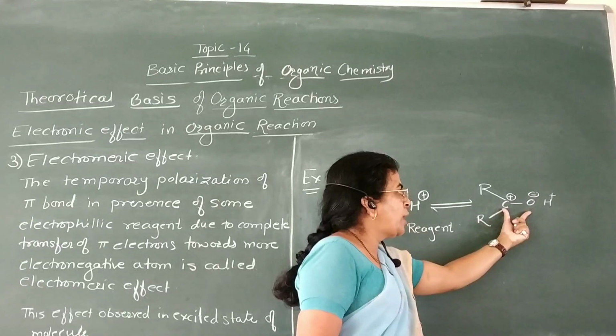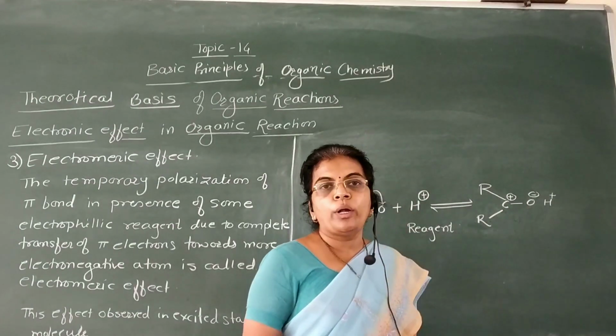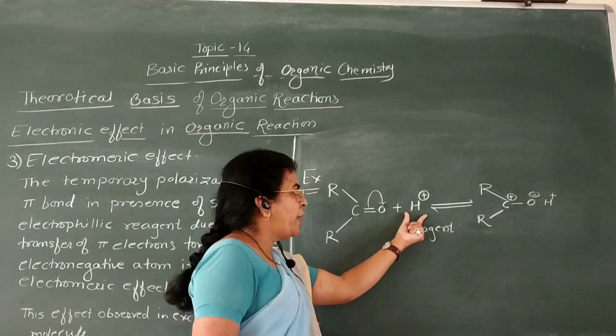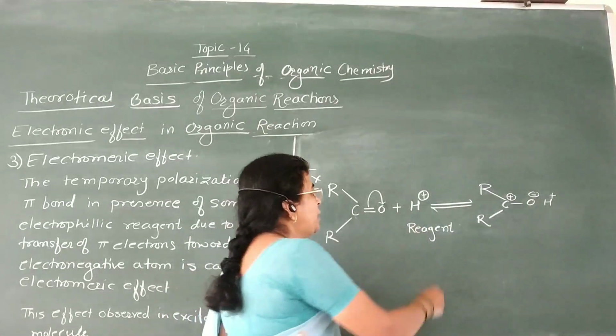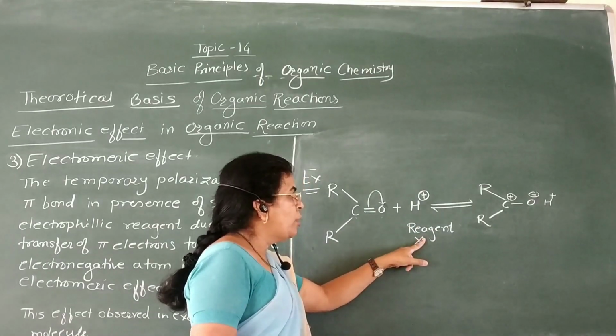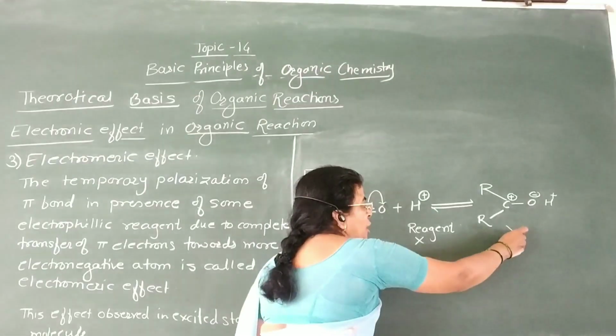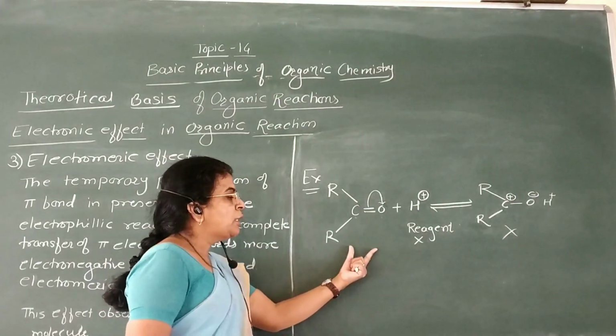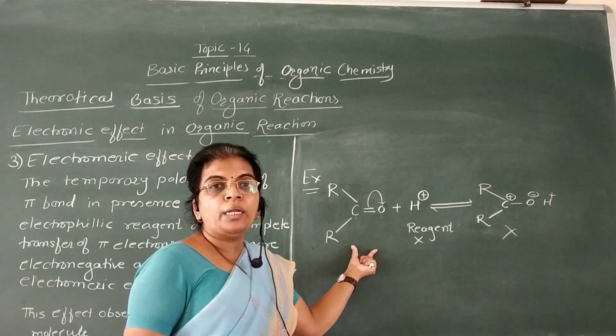Then this polarization of the molecule is called the electromeric effect. This electromeric effect vanishes when the reagent is removed. If the reagent is removed, then this polarization is not observed in the molecule. Therefore it is called a temporary effect.